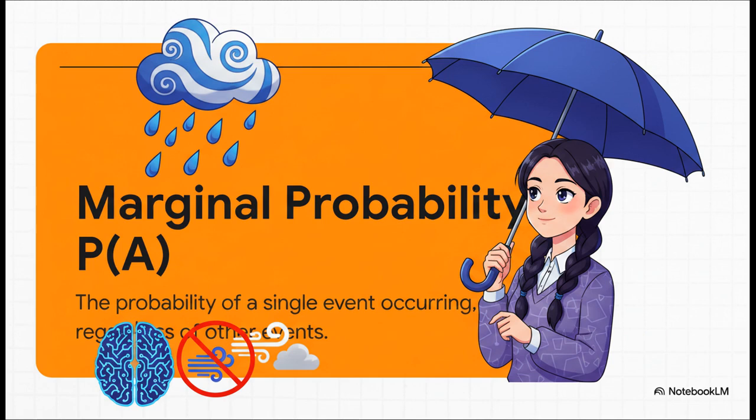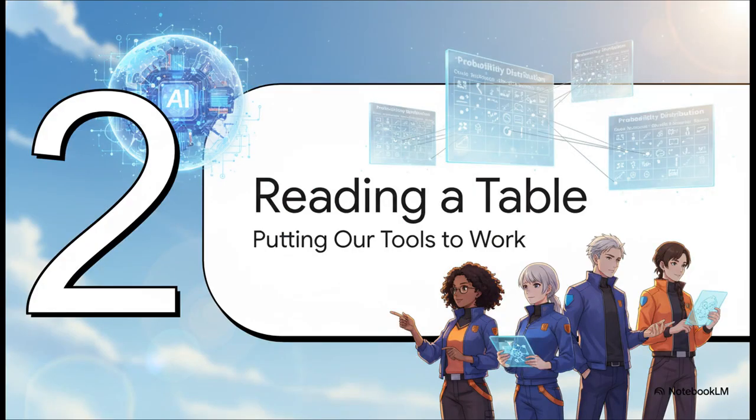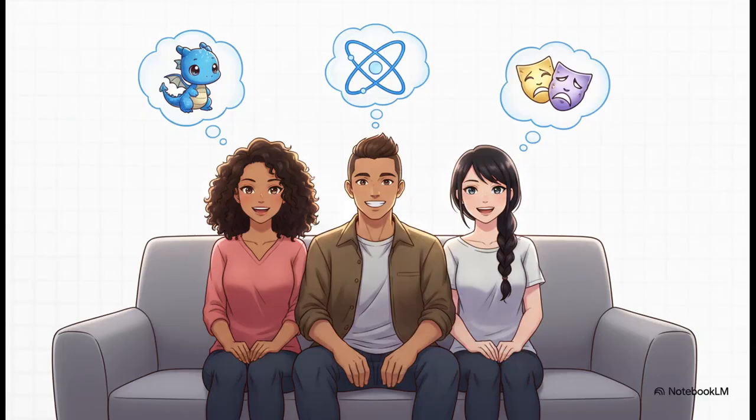That's a marginal probability. Okay, theory is great and all, but let's see how this stuff actually works in the real world. We're going to look at how an AI stores all this knowledge in what's called a joint probability distribution table. So let's imagine we've done a survey. We went out and asked a bunch of people about their favorite TV show. Maybe it was Game of Thrones, The Big Bang Theory, or something else. And while we were at it, we also jotted down their gender. This is the kind of raw data our AI is going to learn from.